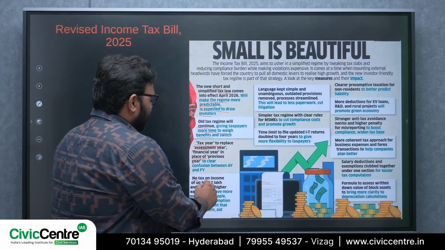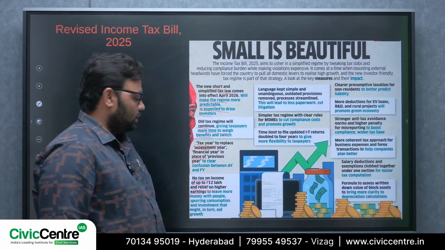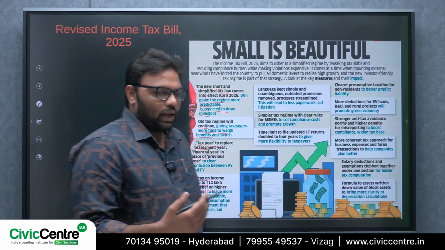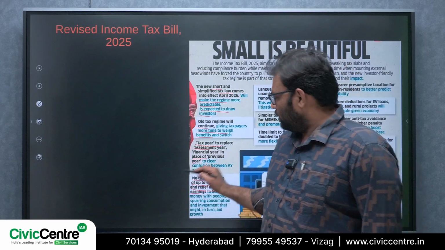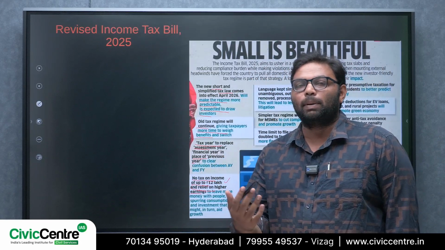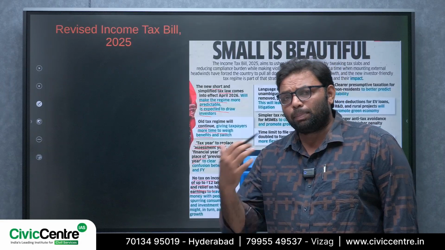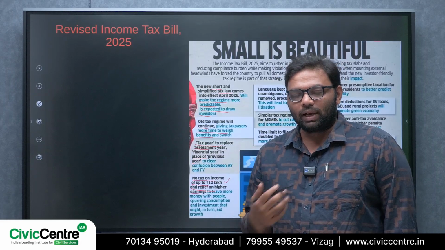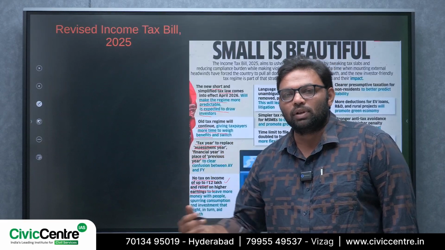Next one, no tax on income up to 12 lakh and relief on higher earnings. Up to 12 lakhs there is no income tax, and it will leave more money with the public. Whenever more money is with the public, obviously the purchasing power in the economy will gradually increase, so that economic growth will be spurred.